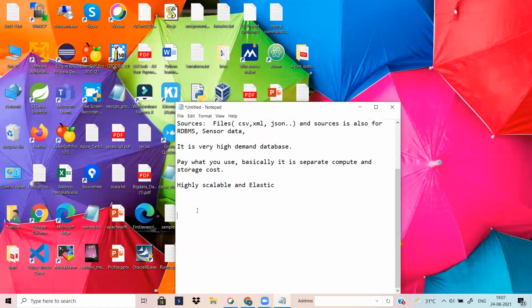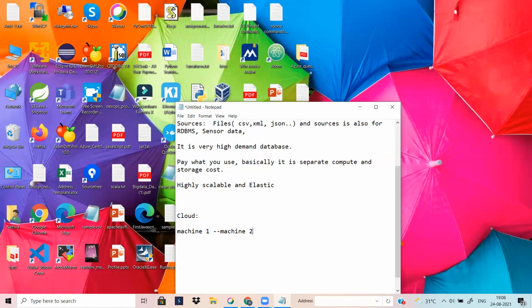Suppose there is one cloud data warehouse. Cloud means multiple machines connected together: machine one, machine two, and a lot of machines depending on the business, all connected together. Highly scalable means suppose you store the data across machine one and machine two. If in future your data volume increases and you want to attach more machines, you can attach them.